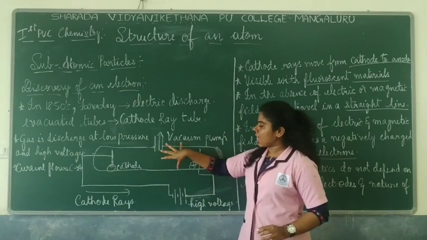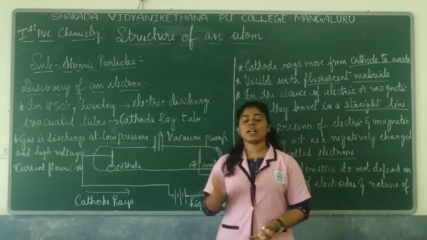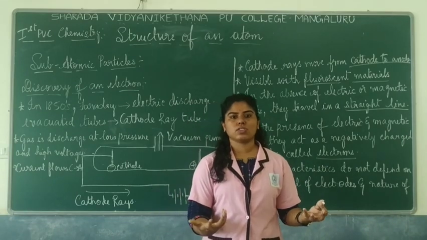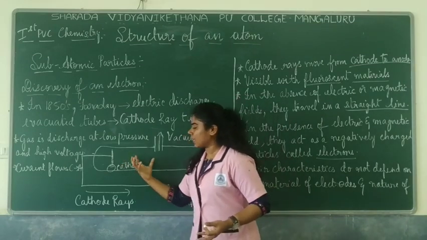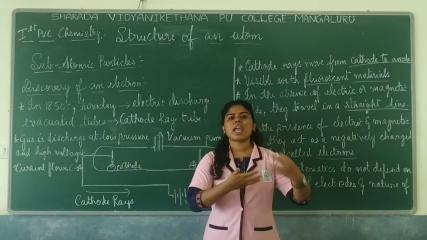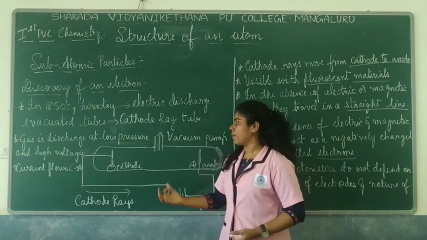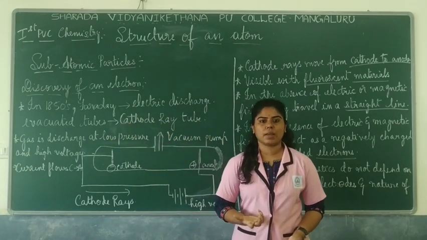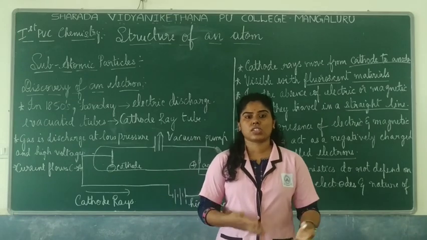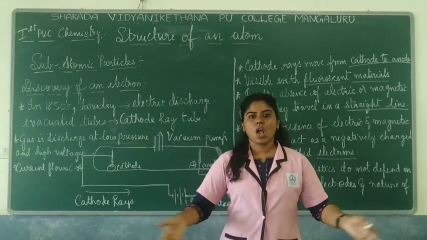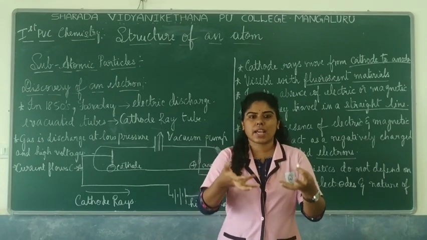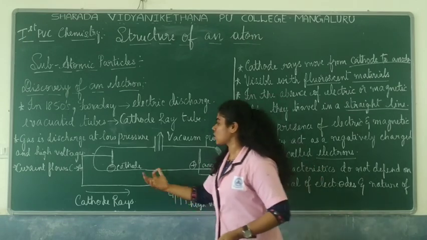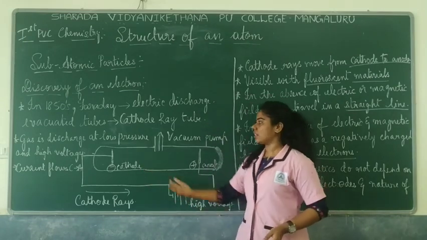Now, suppose hydrogen gas is taken at a very low pressure and you supply high voltage. As soon as you apply high voltage, these gas molecules will try splitting themselves or ionizing themselves, and then there is a gas discharge taking place. Now what do you mean by electrical discharge or gas discharge? Electricity is being released. In order to release it, they have to ionize or split. This H2 gas will split into plus and minus ions. So that is where you get this gas discharge.